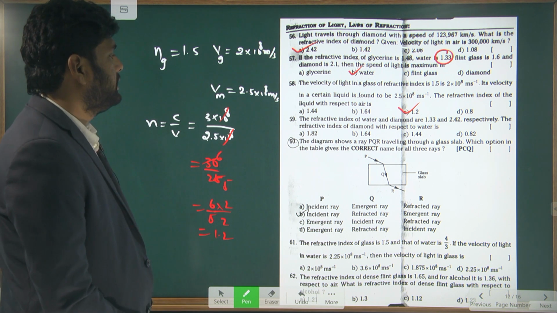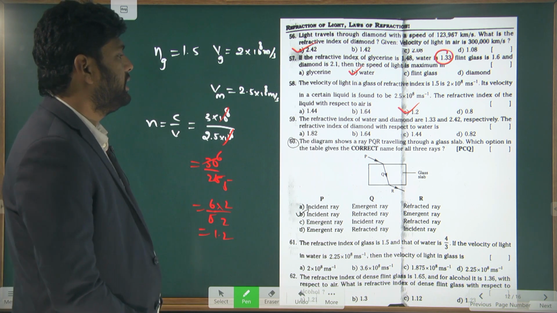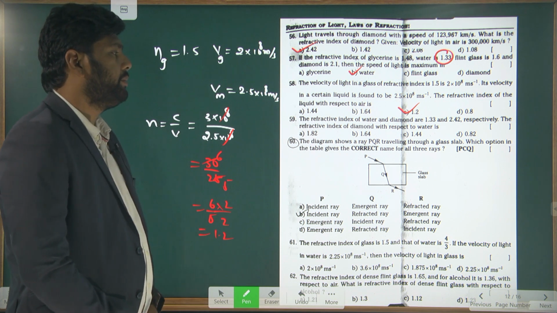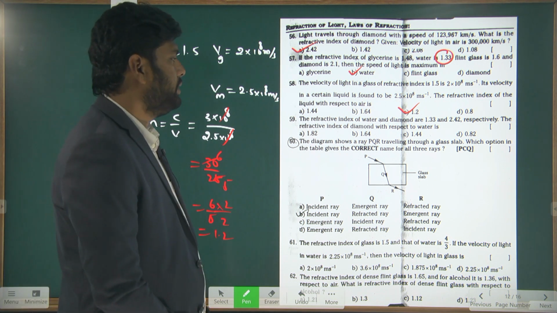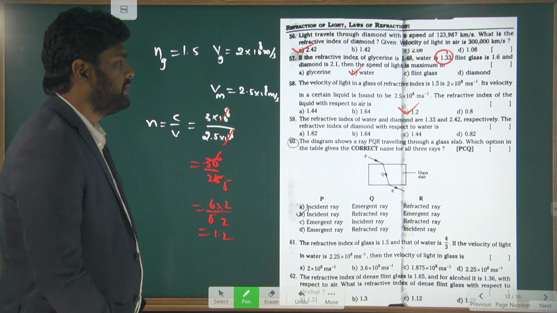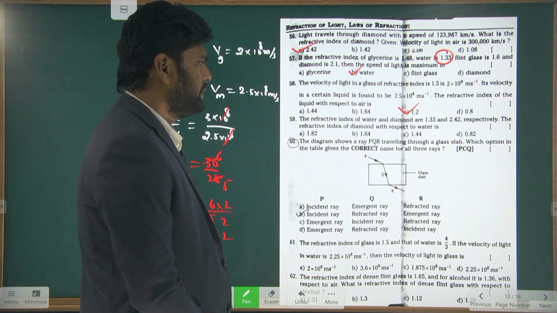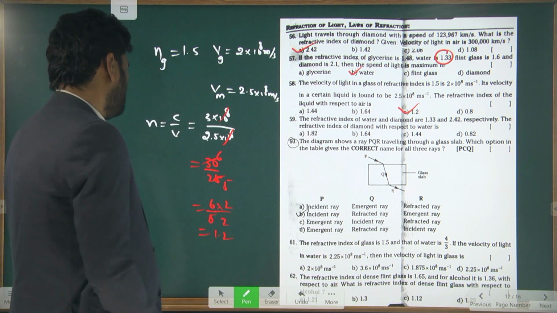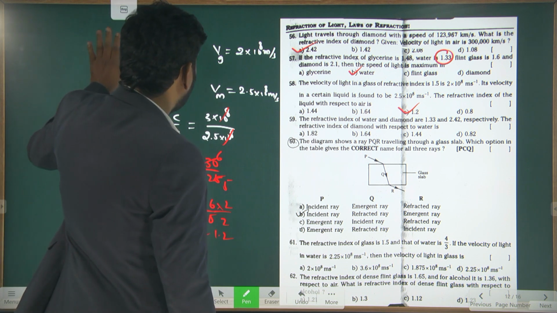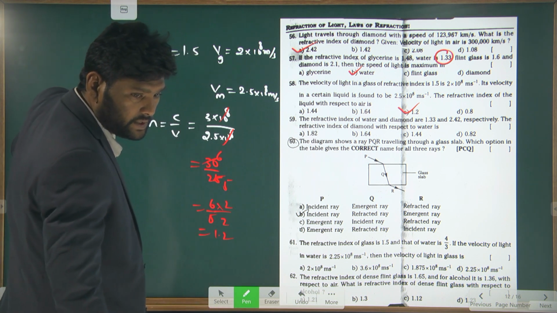Next, the refractive index of water and diamond are 1.3 and 2.4 respectively. The refractive index of diamond with respect to water. This we can also find easily.